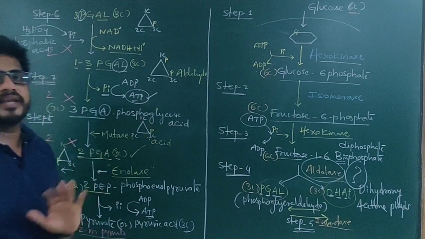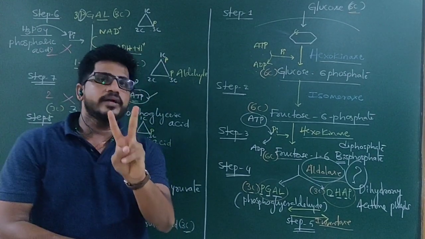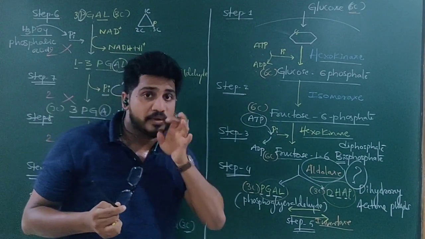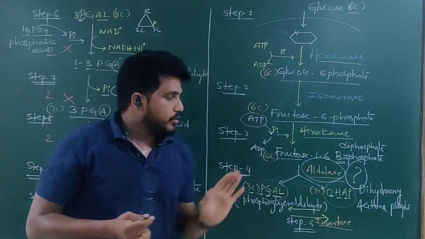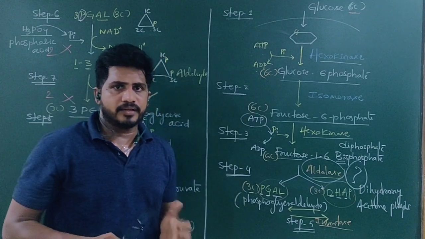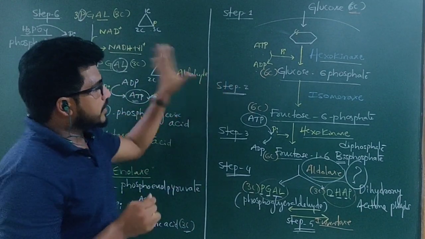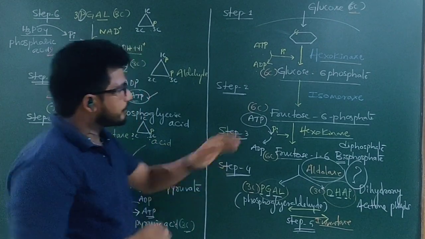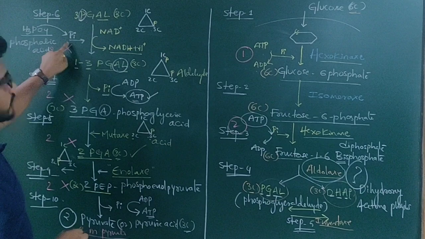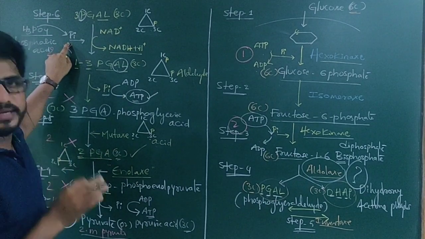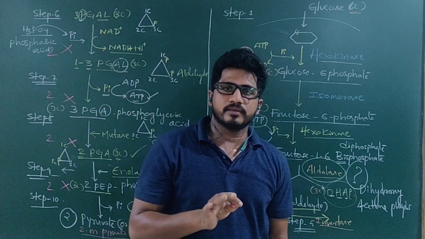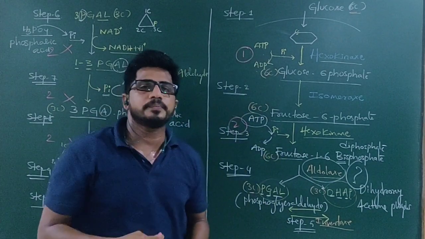In this process, how many ATPs are used? Only 2 ATPs are used. Remember, I am asking how many are used, not how many are produced. Once you understand the concept, ask so many questions. Clear? How many ATPs are used in the process of glycolysis? 2. First one and second one. Here the phosphate is not from ATP, so it will not be considered. If the question is the number of ATPs utilized in glycolysis, the answer is 2.